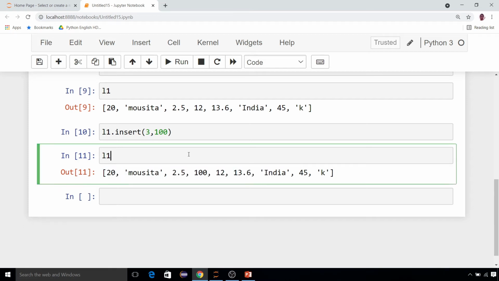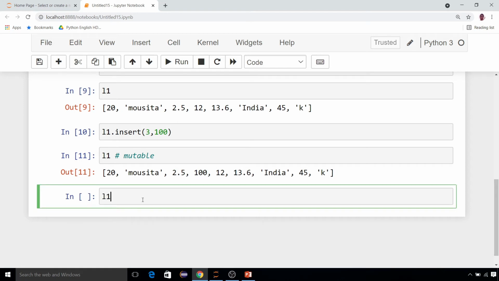That means lists are mutable, not like a string, which was immutable, because you have seen that you can't add any extra letters or alphabets into the string. We have seen already that you can't change anything in the string, but in a list I can. It is mutable. Let me show you.